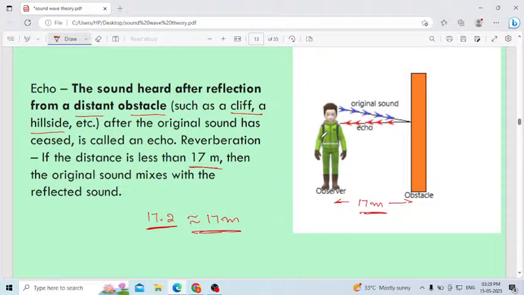Once you produce the sound, this sound will hit the obstacle, then it will come back. This is the original sound you produce, it will hit the obstacle, this is the arrow mark, then the reflected sound will reach your ear. This echo will happen only when you don't have any other disturbance. Maybe mountains, hills, cliff, empty home, new home, then you can observe the echo sound.